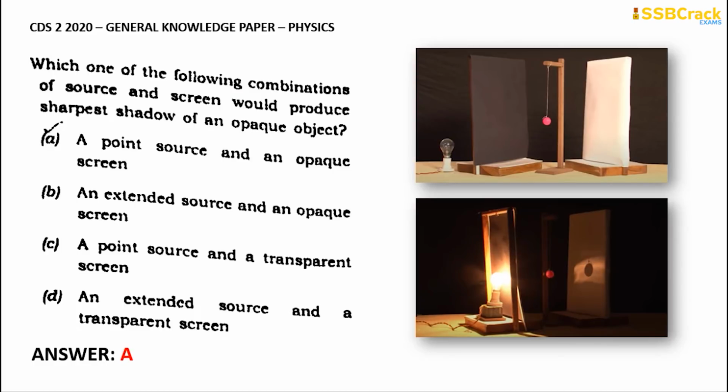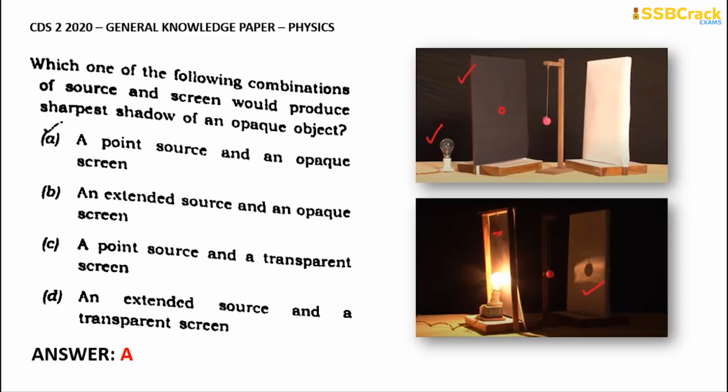You can take this point source as a bulb that is shown here, and this is an opaque screen. What is an opaque screen? This is completely a black sheet. Now in this opaque screen, when I make a small hole and the light is placed at that particular hole, there I can see the object. What is the object here? My object is the ball. So whenever this light falls on it, you can see the sharpest shadow being formed. When you place a transparent screen, or whenever the screen is not there, then the shadow that is formed is not as clear. So it is only in this particular case that we can form the sharpest shadow.